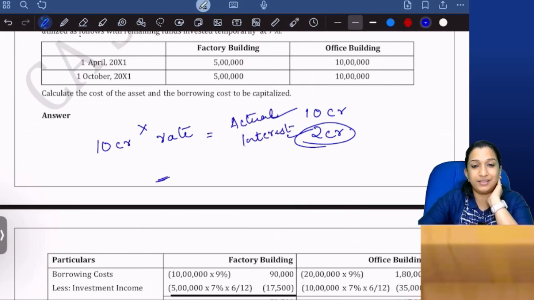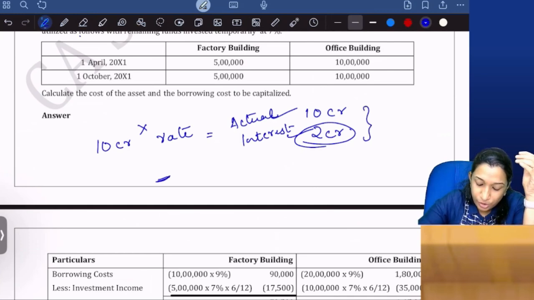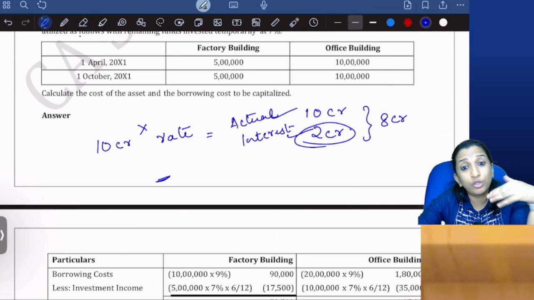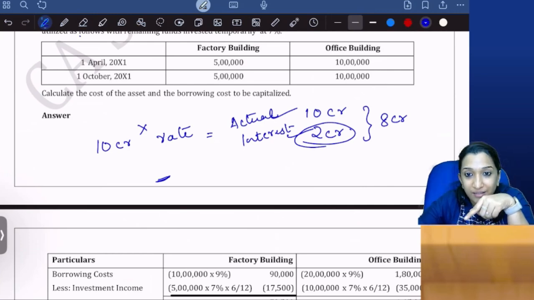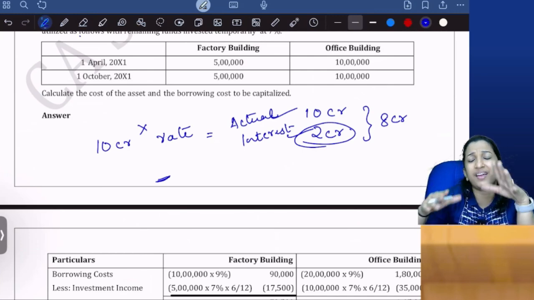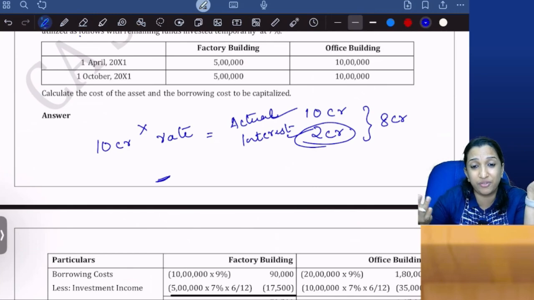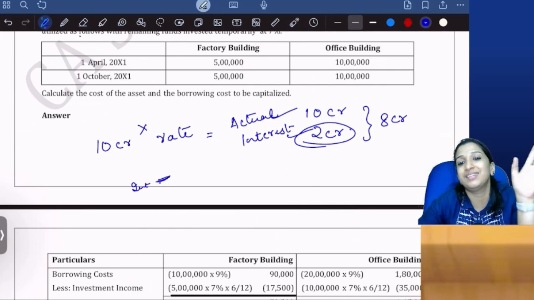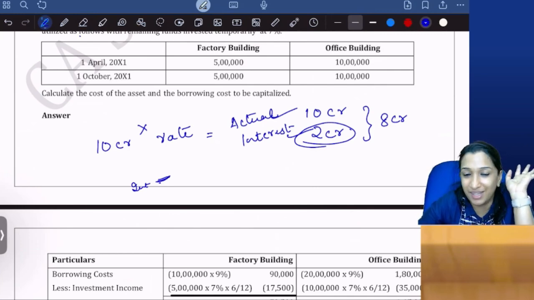Then minus. 8 crore is remaining idle, right? The interest includes the 8 crore also, but that 8 crore was remaining idle, so I would have earned interest on it. I would have invested it somewhere, or in my SB account this 8 crore would have received some interest. So deduct interest income; the balance is the interest that can be capitalized. Are you clear?